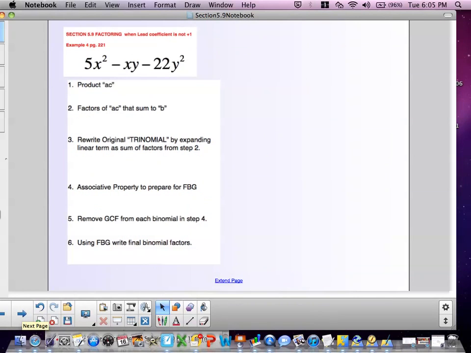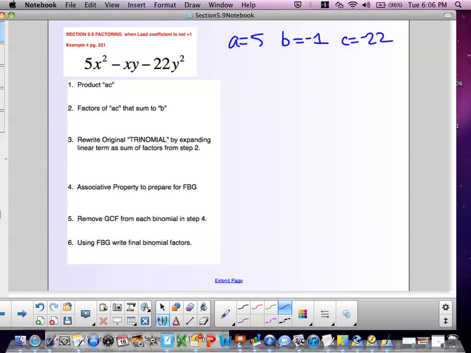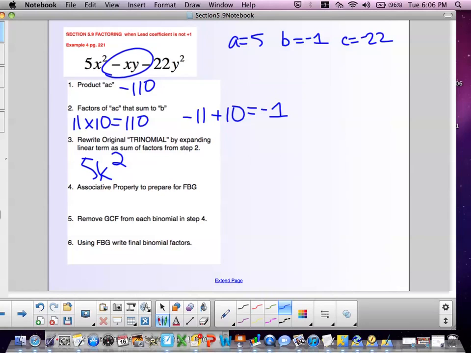Okay, double variables, but the process is still the same. Identify A, B, and C. A is 5, B is negative 1, C is negative 22. First step in the algorithm, find the product between 5 and negative 22, and that's negative 110. I need factors of 110 that differ by 1, that's 11 and 10. And if the end result is negative 1, that means 11 was negative and 10 was positive. Rewrite the original polynomial, expanding that linear term of negative xy.